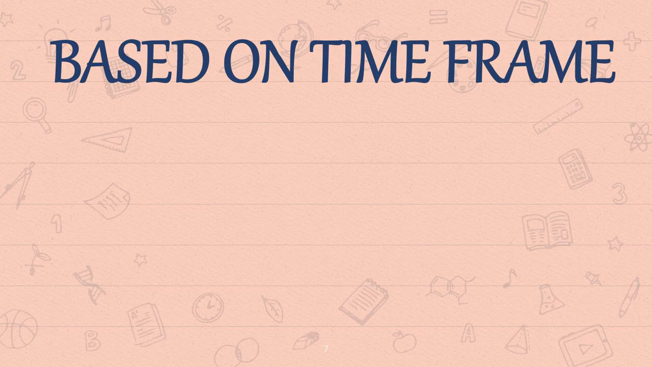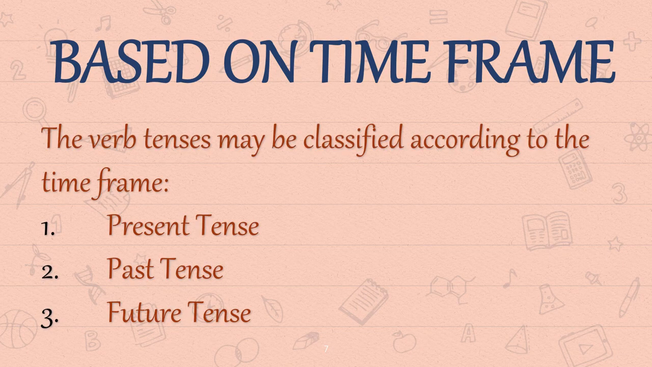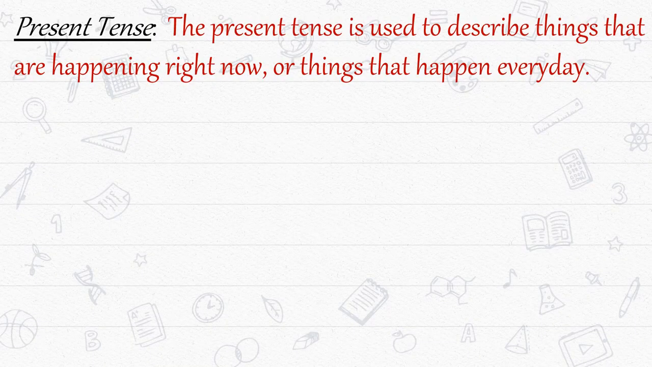Now, tenses are categorized on two bases. First, based on time frame. The verb tenses may be classified according to the time frame, and it is classified in three parts, that is, first present tense, past tense, and future tense. So as tenses are classified in three parts on the basis of time frame, what are these three parts? First present, past, and then future.